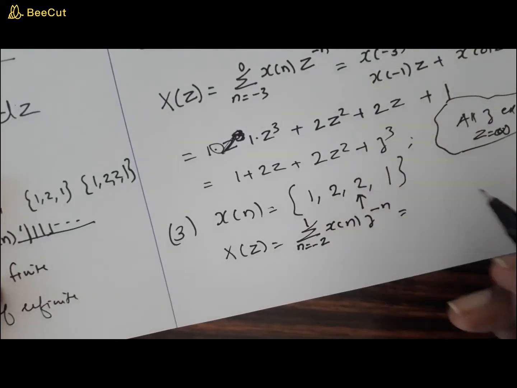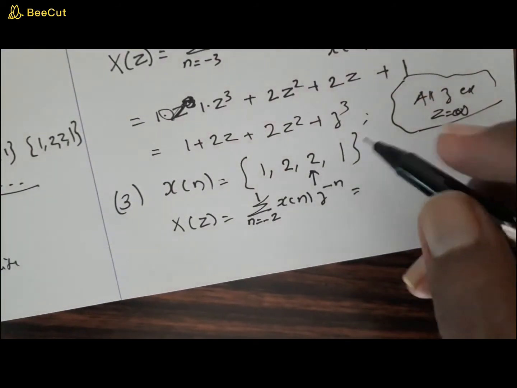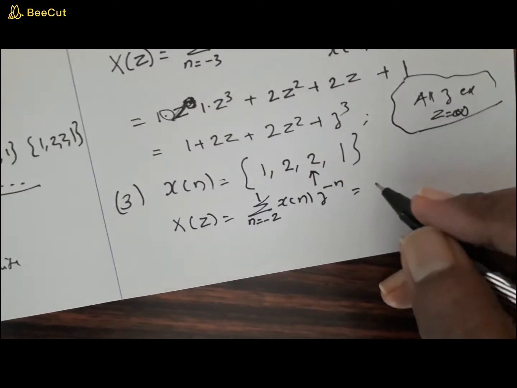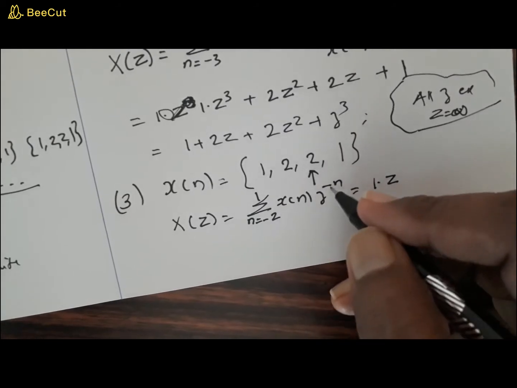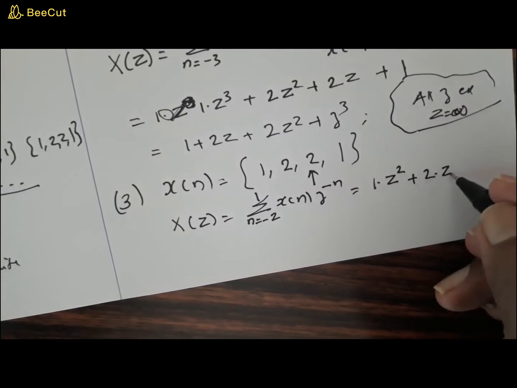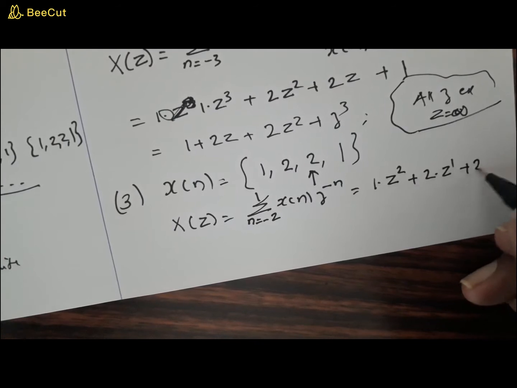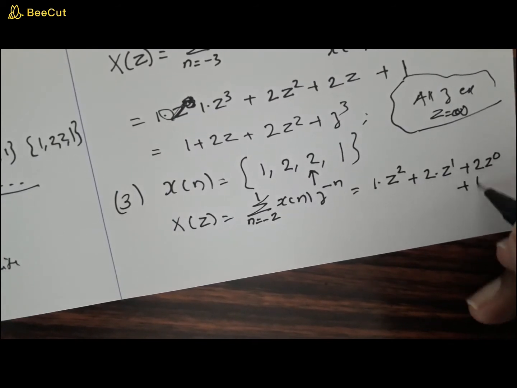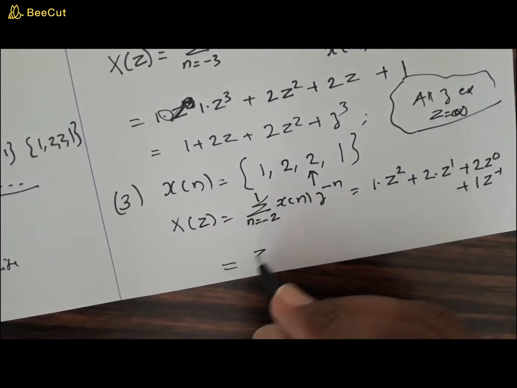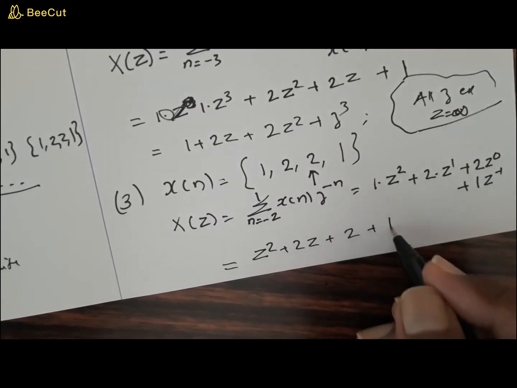Now just expand, I'm not going to write it again. When you expand and substitute from these samples, you will get x of minus 2, which is 1, into z raised to minus n. Minus n of minus 2 is z square. The second term will be 2 into z raised to 1. The third term will be 2 into z raised to 0, plus 1 into z raised to minus 1. So this can be written as z square plus 2z plus 2 plus 1 by z.